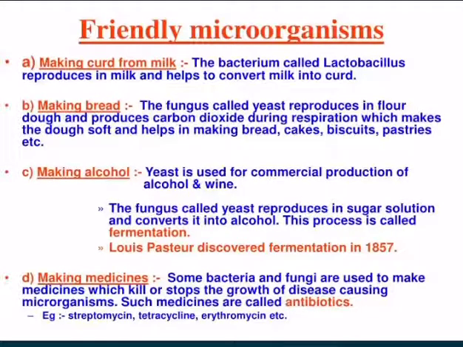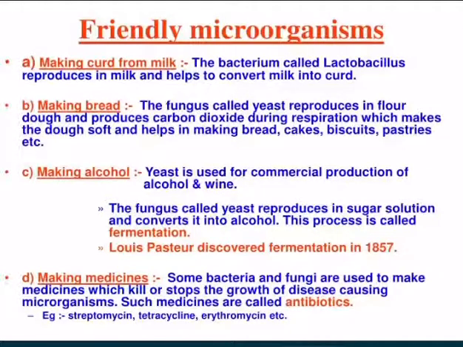The fungus called yeast reproduces in flour dough and produces carbon dioxide during respiration, which makes the dough soft and helps in making bread, cakes, biscuits, pastries, etc. So this is how microorganisms are helping us. Right, children?